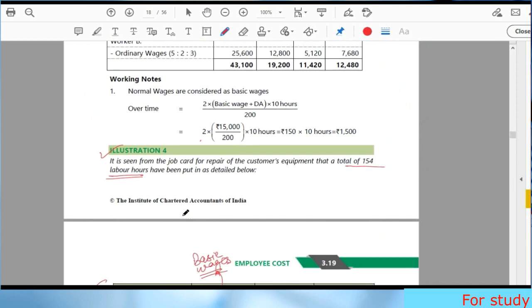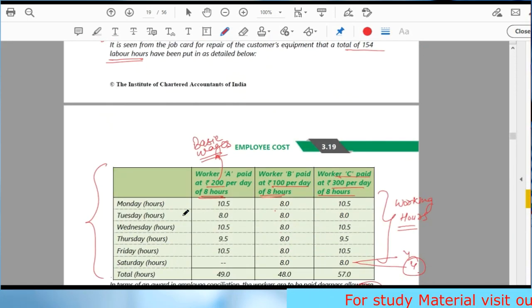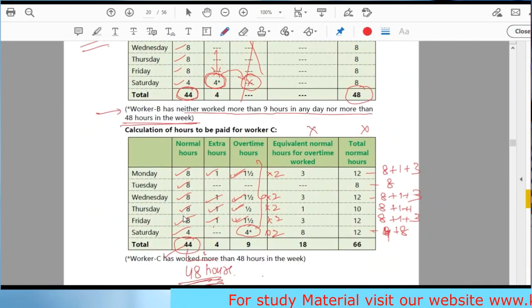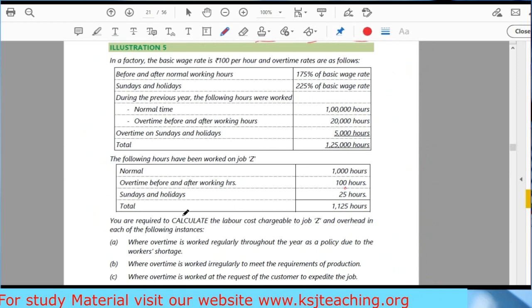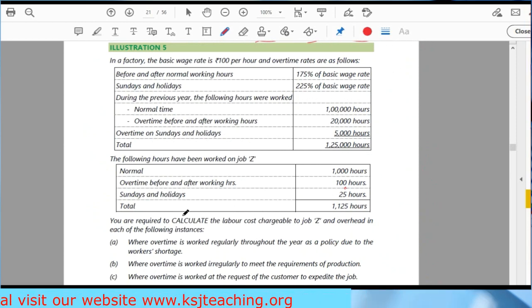Right? I hope this is clear. Now, coming to question number 5. We'll do question number 5 in this lecture only. Let's do it.